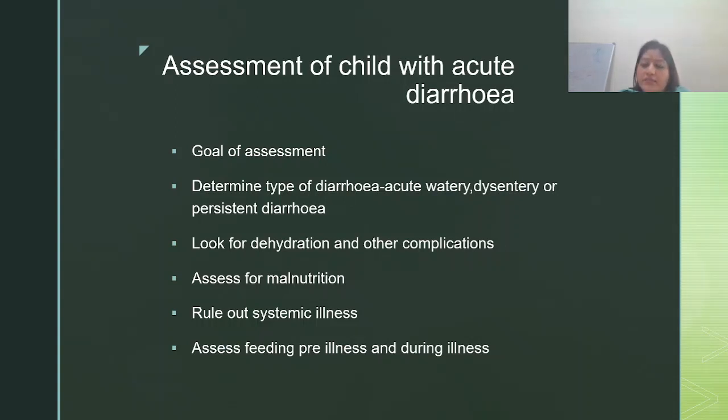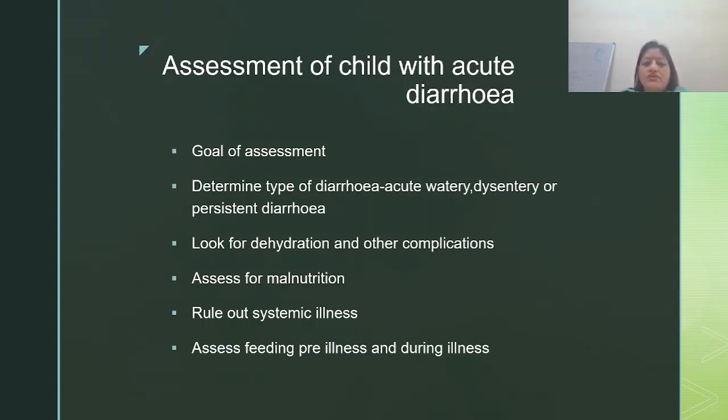Then assess malnutrition. Whether you are dealing with a malnourished child, you know the criteria of severe acute malnutrition. You have read 3 criteria: weight for height less than -3 standard deviation, bipedal edema, and mid upper arm circumference less than 11.5 centimeter. So just label whether this child is with SAM or without SAM.